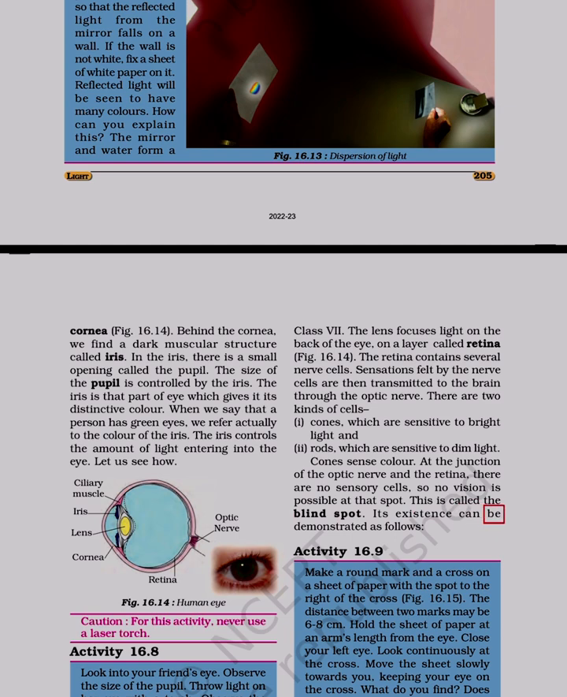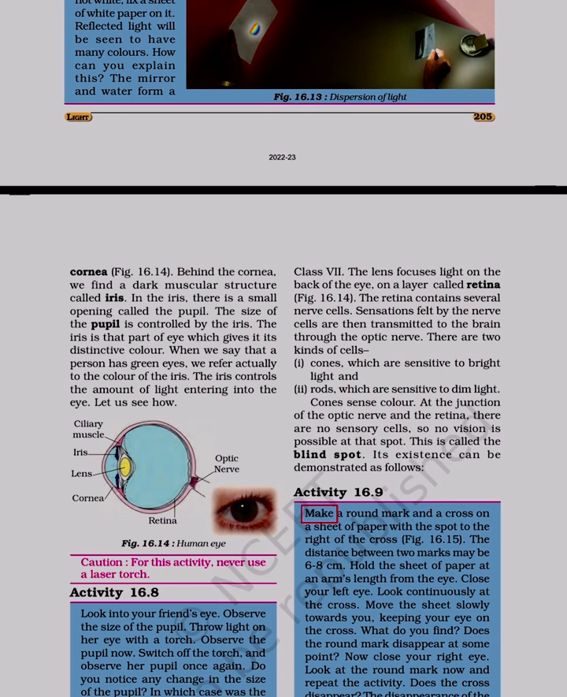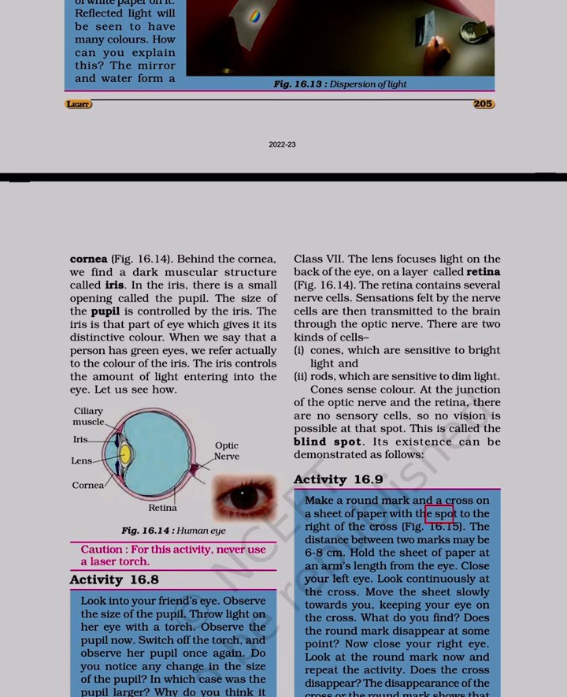Its existence can be demonstrated as follows. Activity 16.9. Make a round mark and a cross on a sheet of paper with the spot to the right of the cross.